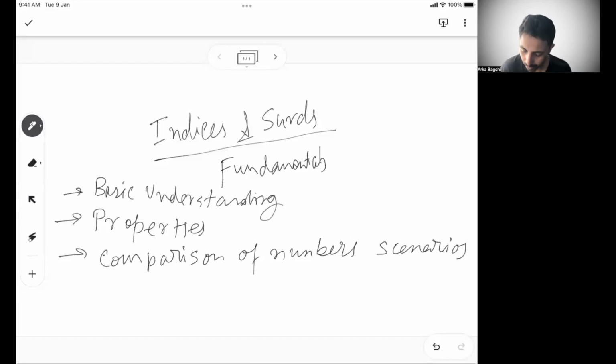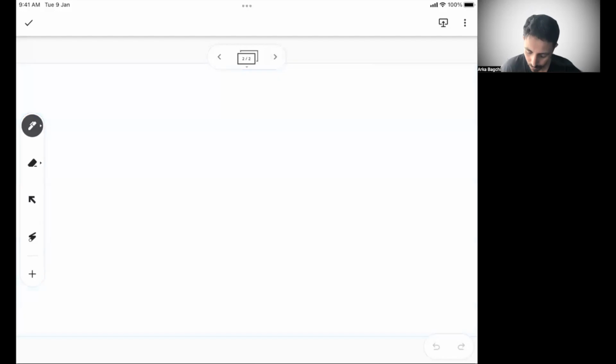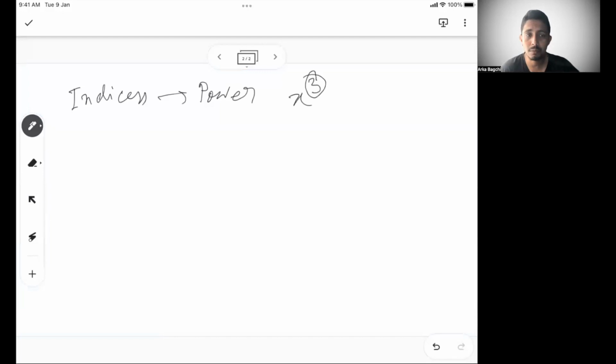So let's start. First, what are indices and what are surds. Indices is nothing but the power or the exponent. Let's say someone writes x cube, that means 3 is the index or the power of x. That's what is called indices.